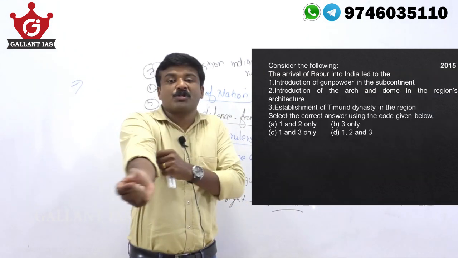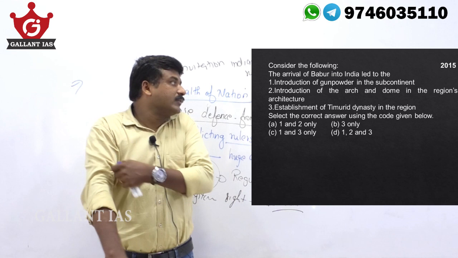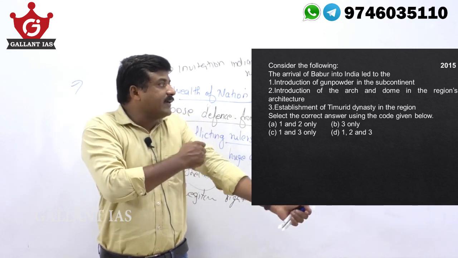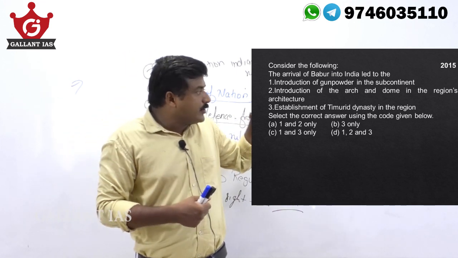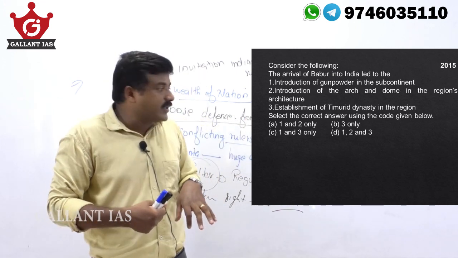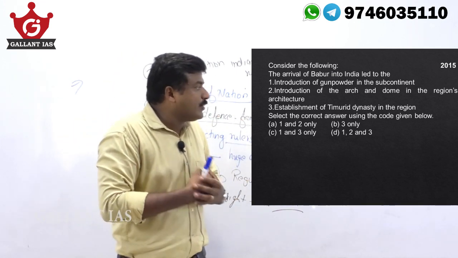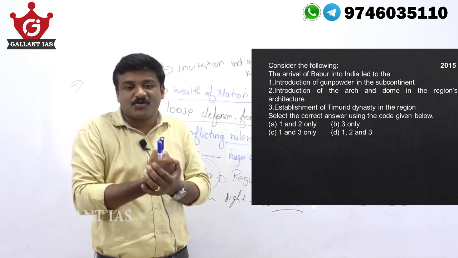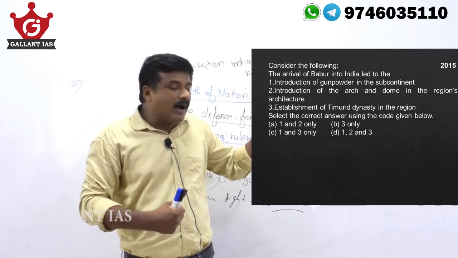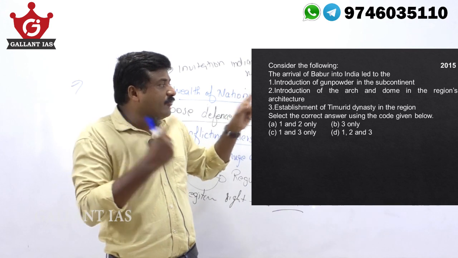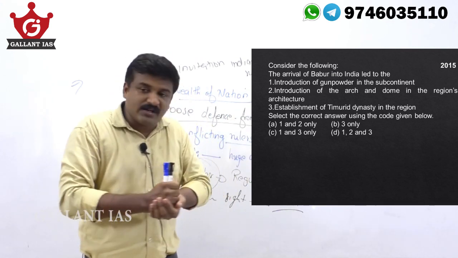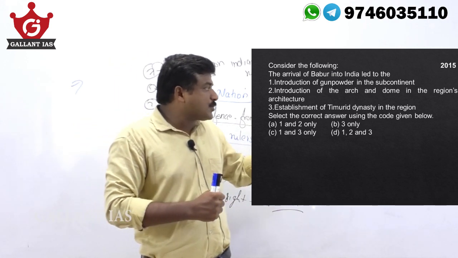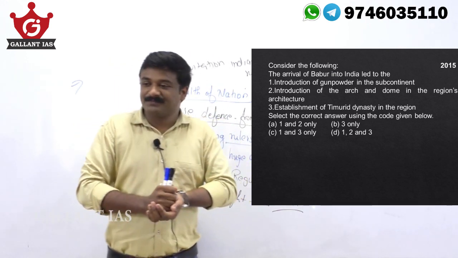Now you are in a position to answer this question, all of you. The arrival of Babur in India led to introduction of gunpowder in the Indian subcontinent, introduction of arch and dome in the region's architecture, and establishment of the Timurid dynasty in the region. You have to answer it.